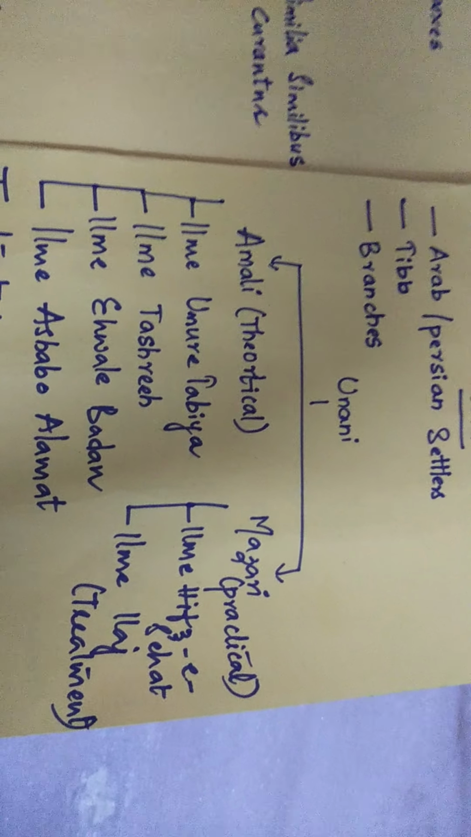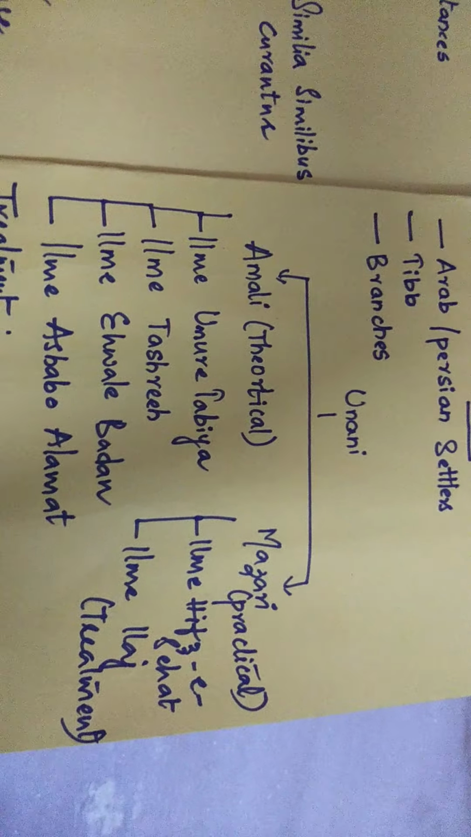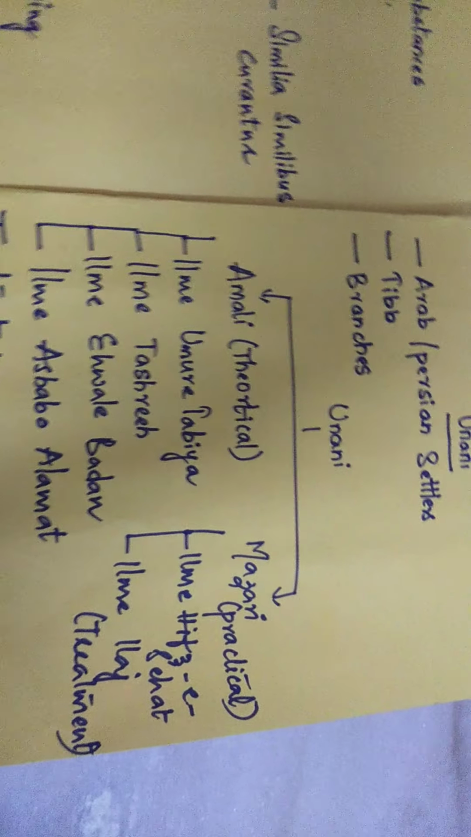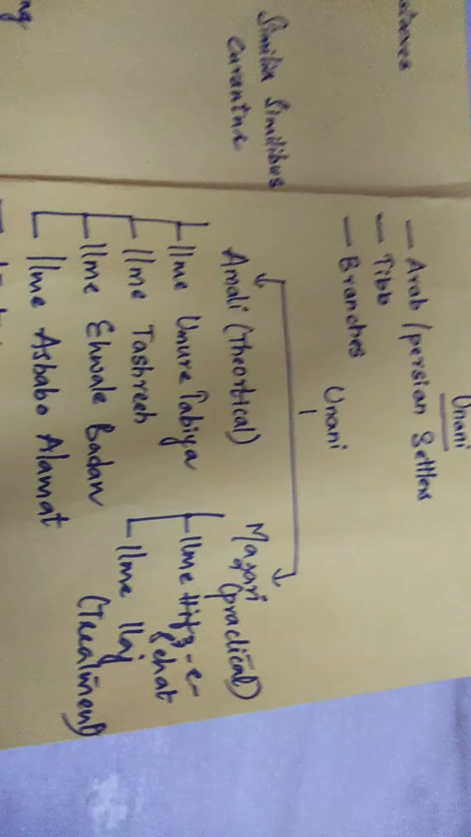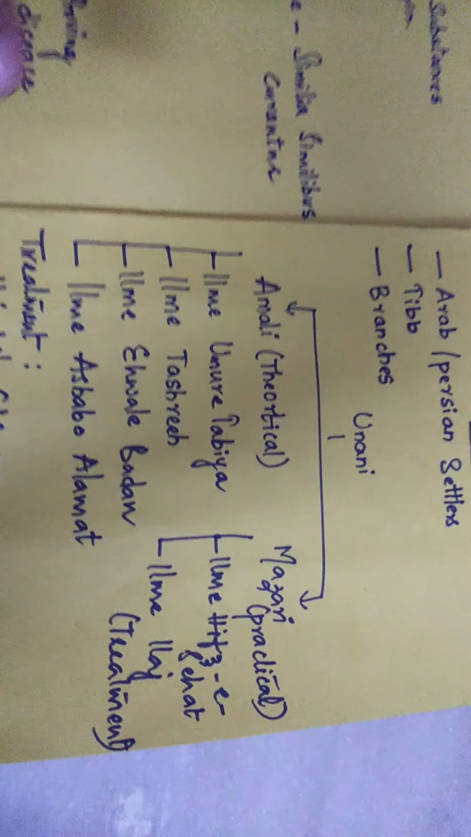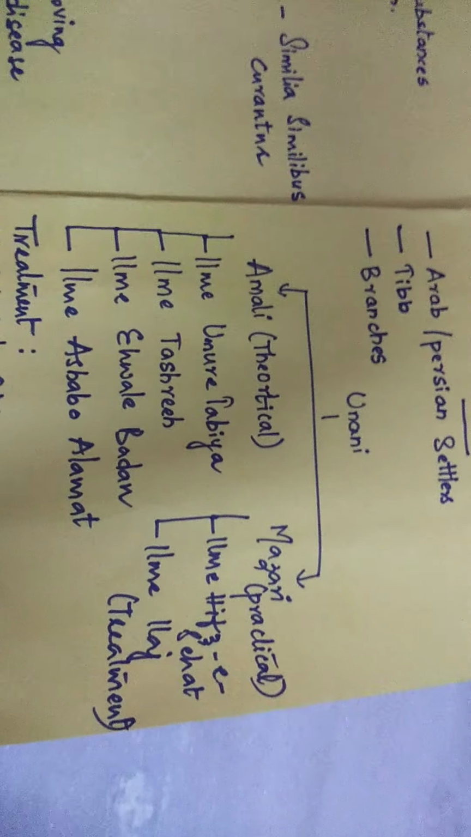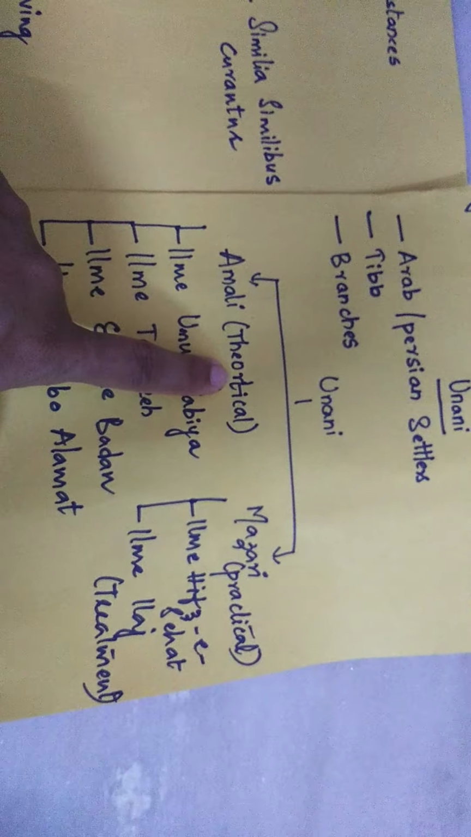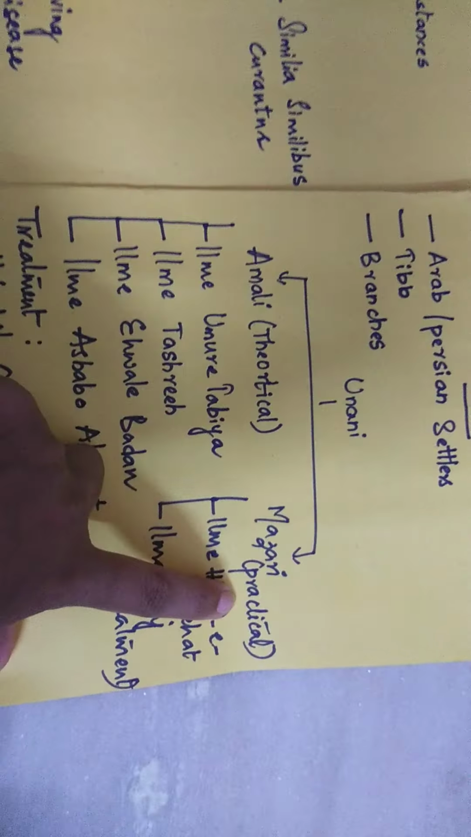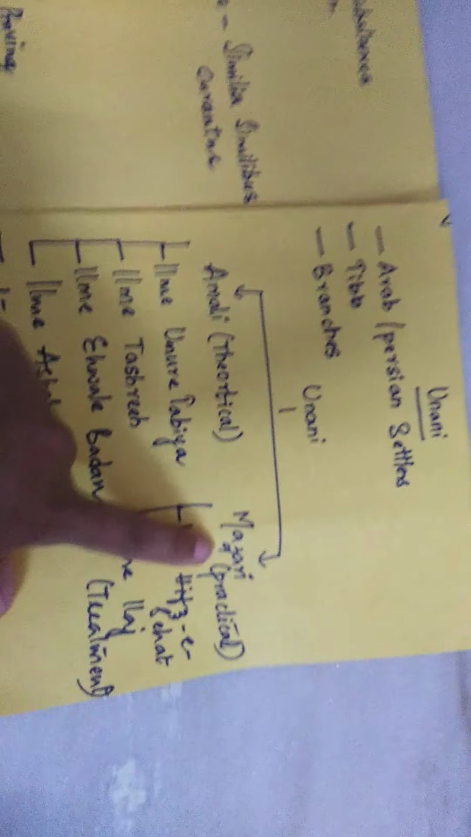It is a treatment to cure not only the symptoms, it will cure the disease completely and preserve the health. So what are the different branches in Unani? In Unani there are two branches. One is the theoretical concept and the other is the practical concept. That is Amali and Majari.